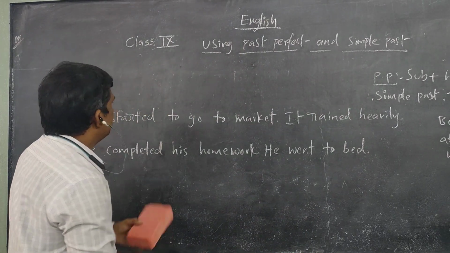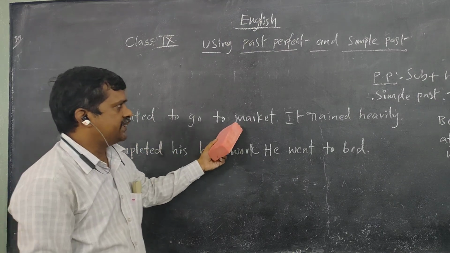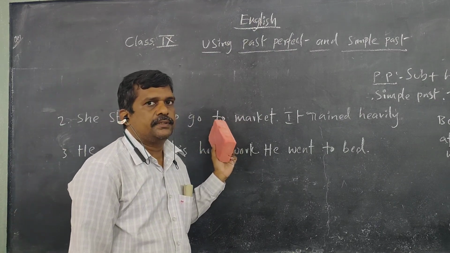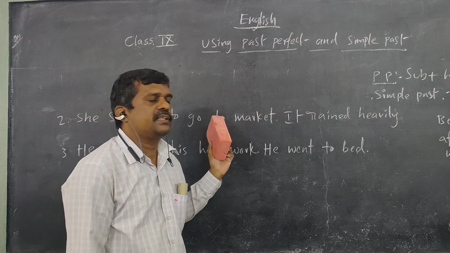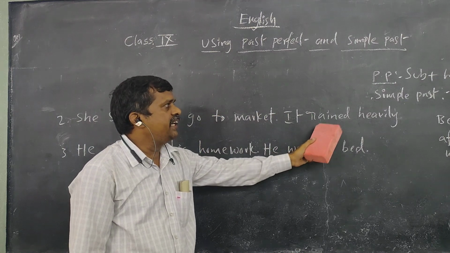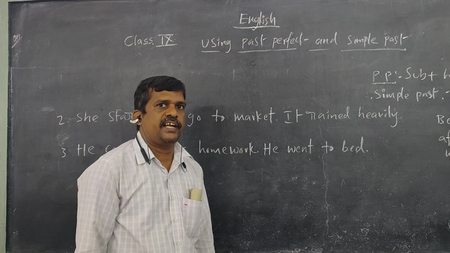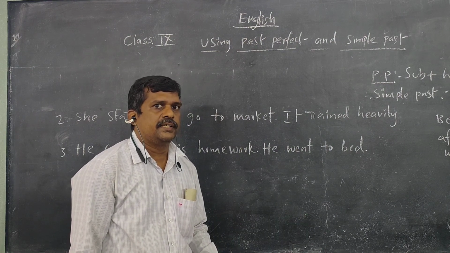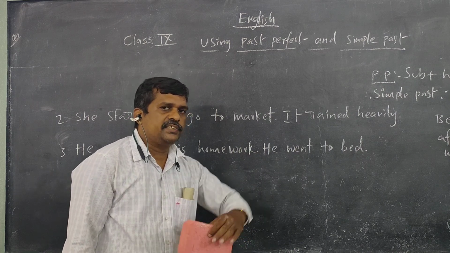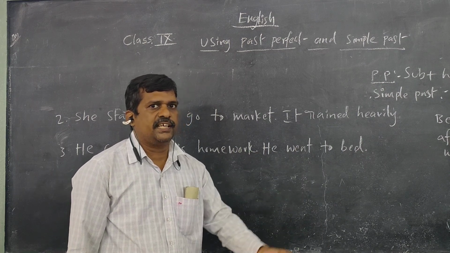For example, she started to go to market. So actually she started to go out to get some vegetables from the market. And what happened? It rained heavily. So there was a heavy rain. That's why she could not go out, since there was a heavy rain.